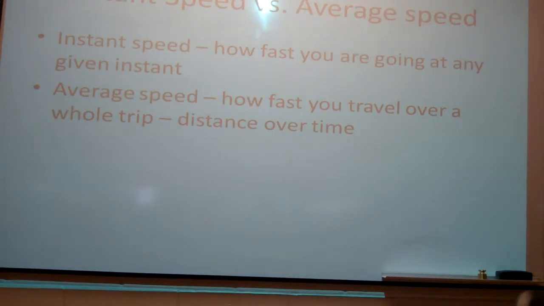Instantaneous speed versus average speed. Instant speed is how fast you're going at a given instant. Average speed is how fast you travel over a whole trip. So average speed is distance over time.